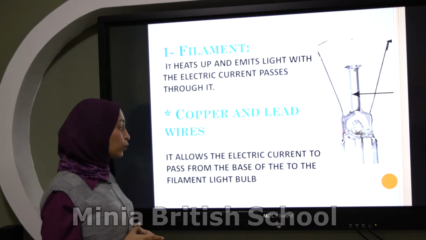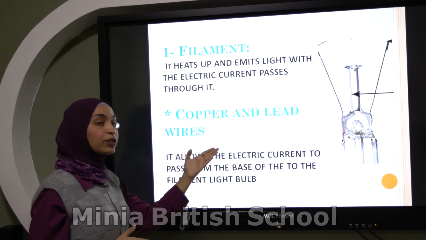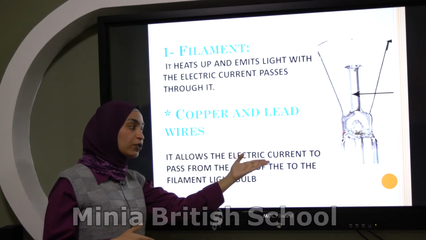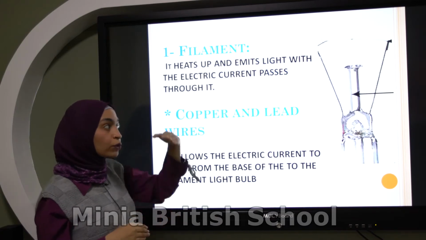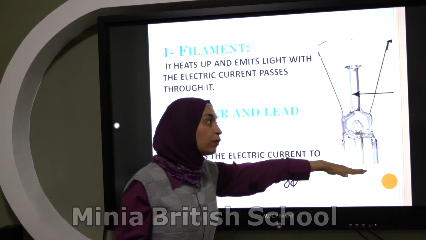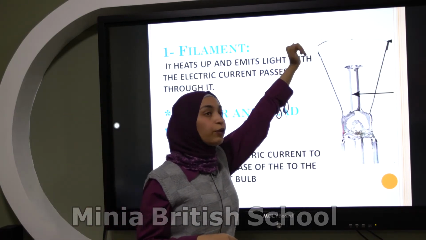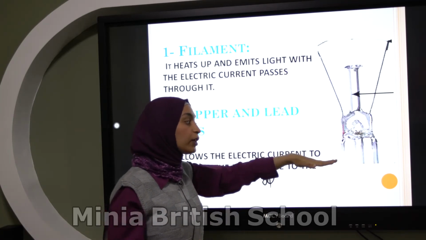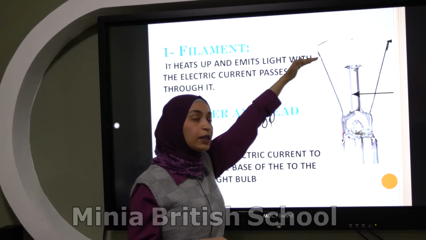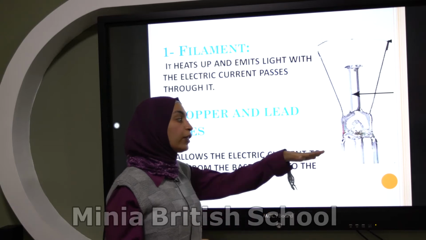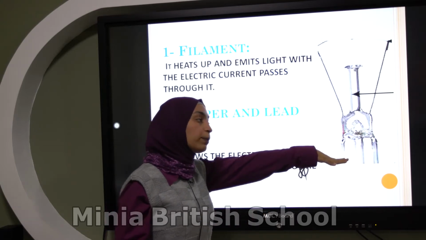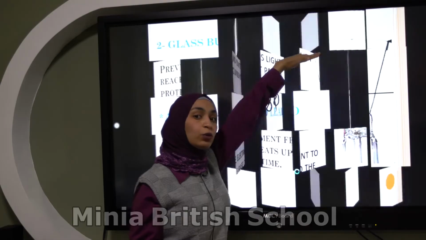Why? Because they allow the electric current to pass from what to what? From the base of the light bulb to the filament. They connect the base and the filament.